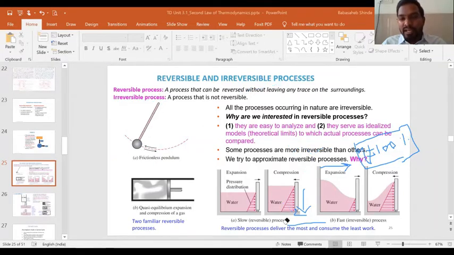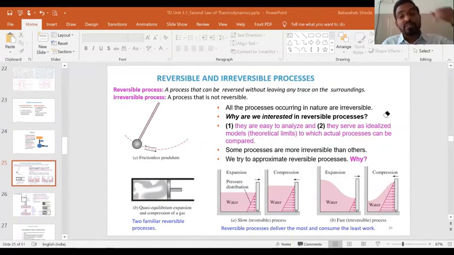Okay, so after that we talked about the reversible and irreversible process. We know what is meant by a reversible process and an irreversible process, and what the causes are that make a process irreversible. Reversible means the process is taking place at an extremely slow rate. Each and every step of that process is in equilibrium with its surrounding, that is the second characteristic.